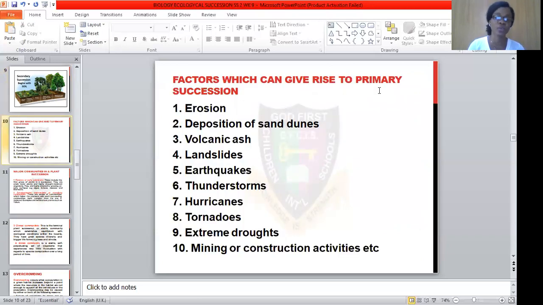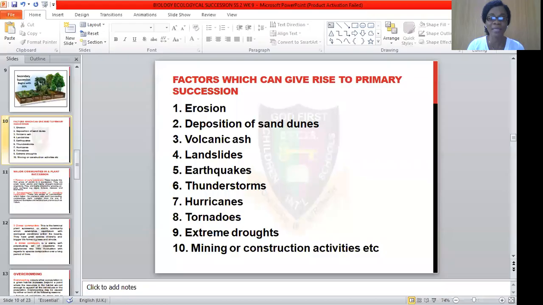We have different factors that give rise to succession. We have natural activities like farming, thunderstorm, earthquake, landslide, volcanic eruption, and many other natural events. We also have human activities such as deposition of sand dunes. We have mining or construction activities happening on a particular community. These and many more are the various factors that give rise to succession.